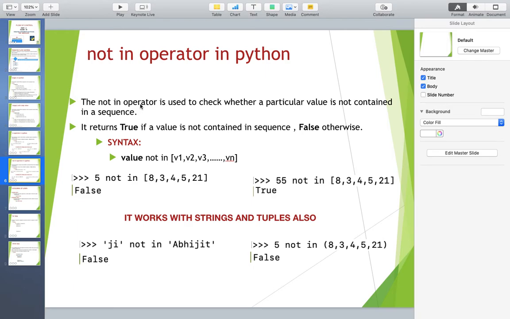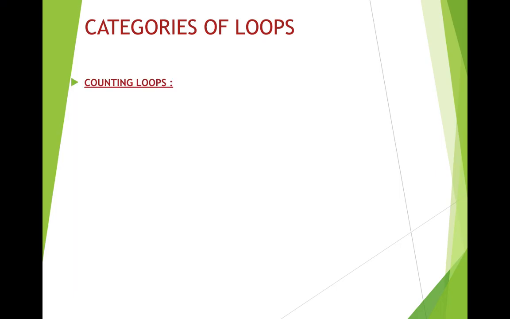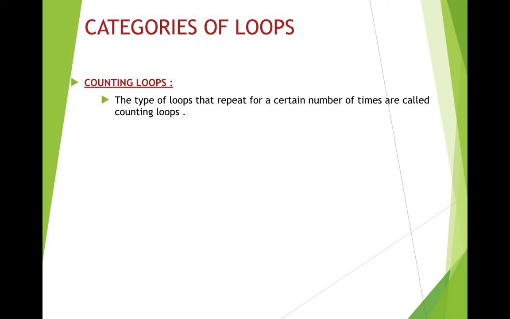Now, till now we have learned about three concepts: the concept of range, in and not in. Now we are ready to go for the looping concepts. Before that, let us discuss the categories of loop. There are basically two categories. The first category is the counting loops. What are counting loops? The type of loops that repeat for a certain number of times are called counting loops. So if a loop repeats for a particular number of times, then it is known as a counting loop.